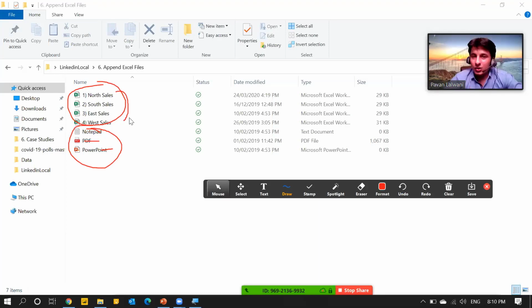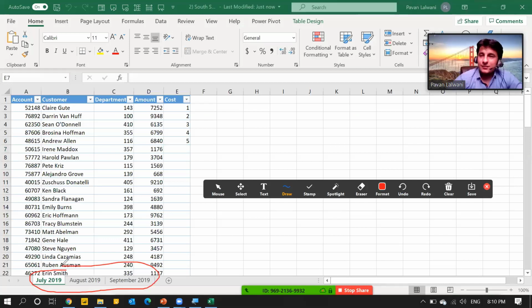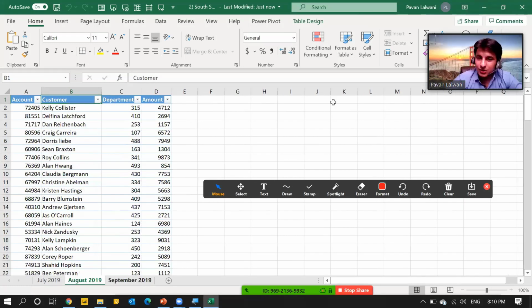If I open any one file, all the files are the same size. Purposely I've kept it. Let me open South Sales. In South Sales, there are 3 sheets, and per sheet there is 1 table. 3 sheets and 3 tables in one file.